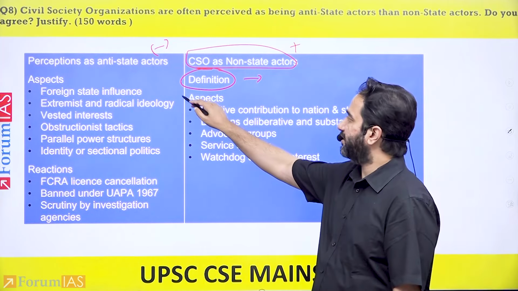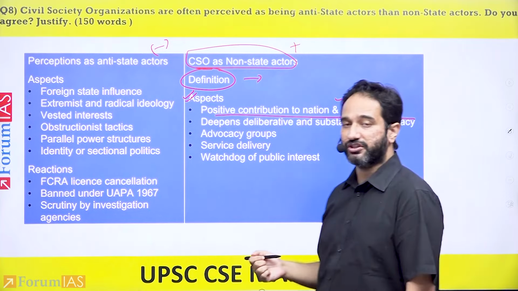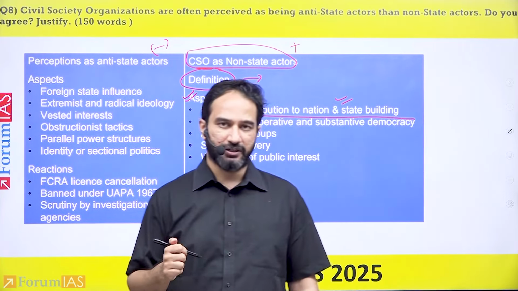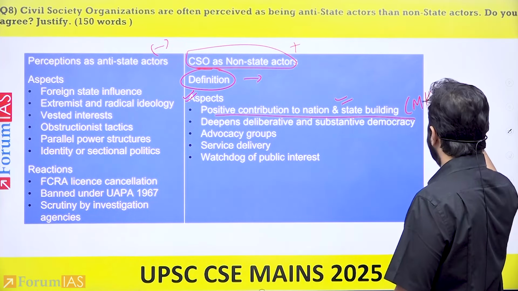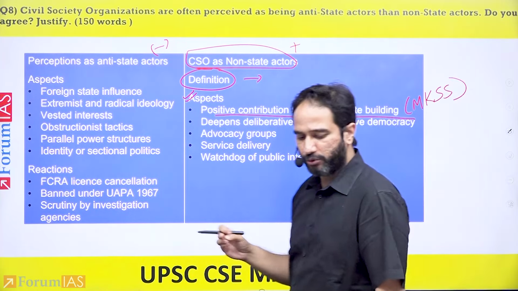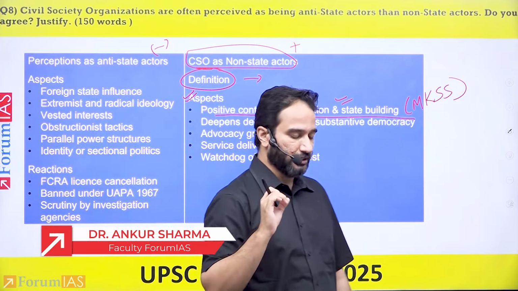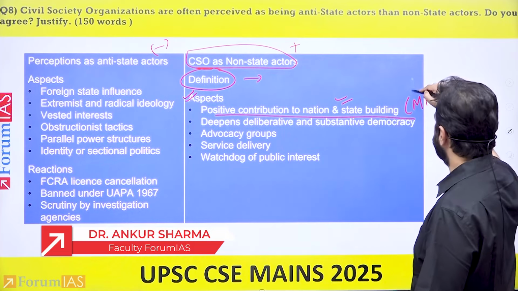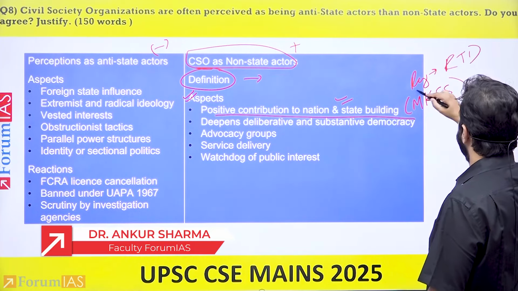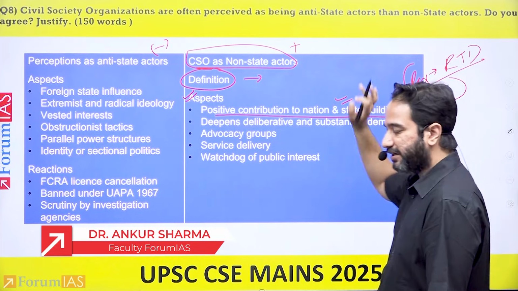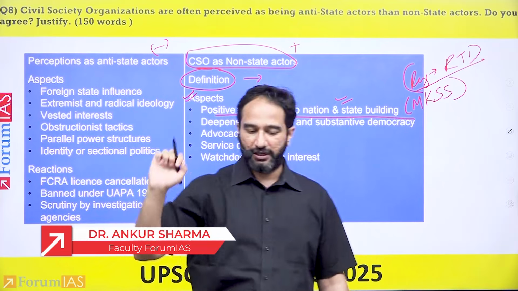Now, in this concept, they have positive contributions to nation and state building within India. One of the examples that you can give here is of MKSS, Mazdoor Kisan Shakti Sangathan. It was active in Rajasthan, and they were a primary organization that spearheaded one of the movements that led to the Right to Information Act within India.